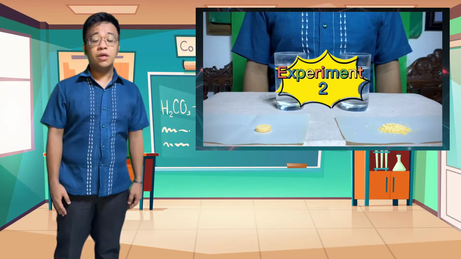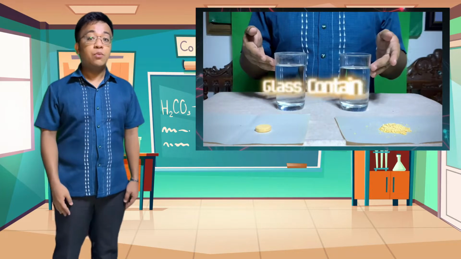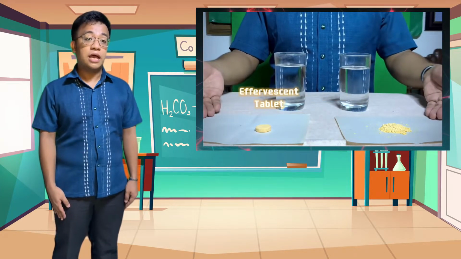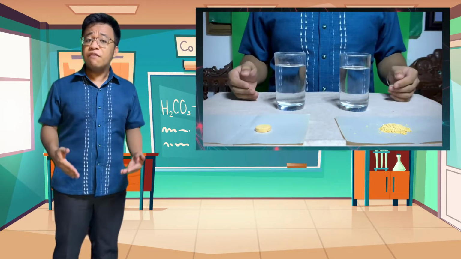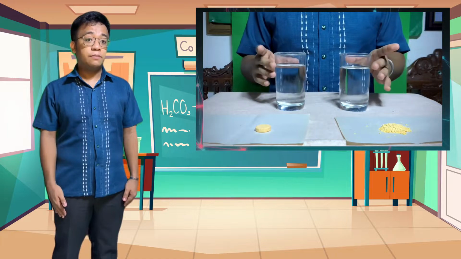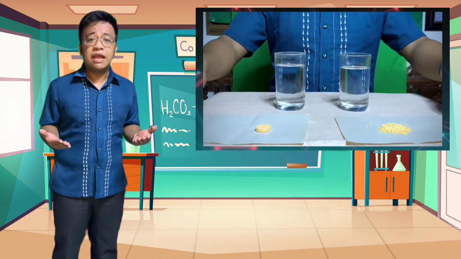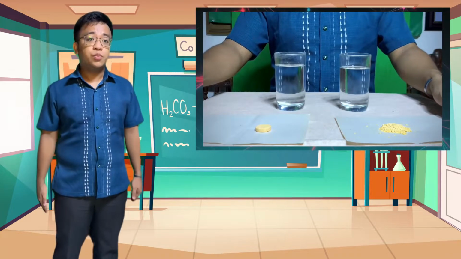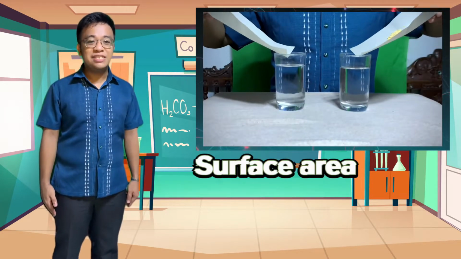If you remember, we had pulverized one of the two effervescent tablets. And when both the pulverized and the whole tablet were dropped in the water at the same time, the pulverized effervescent dissolved faster as compared to the whole tablet. Now here's the question. What factor may have affected the tablet's and water's rate of reaction? Exactly, it is the surface area.